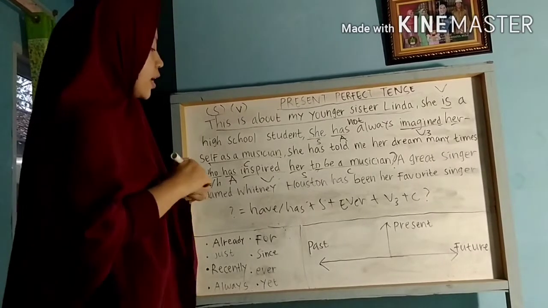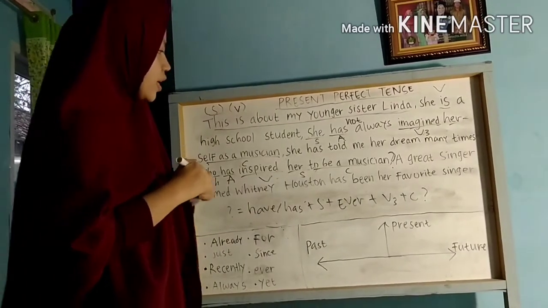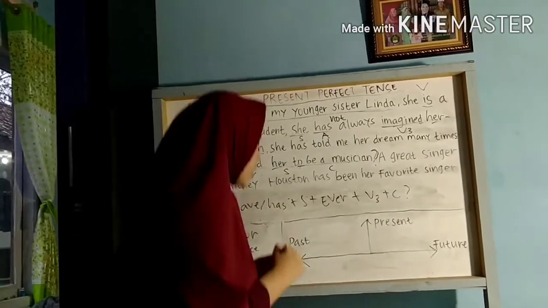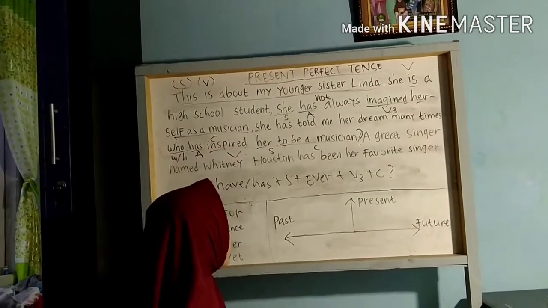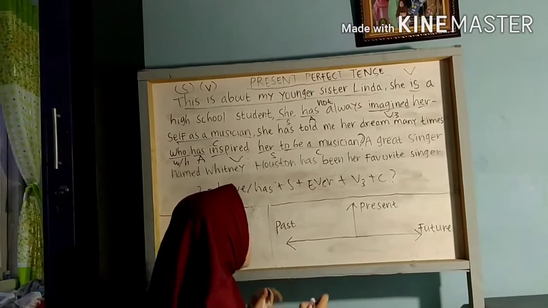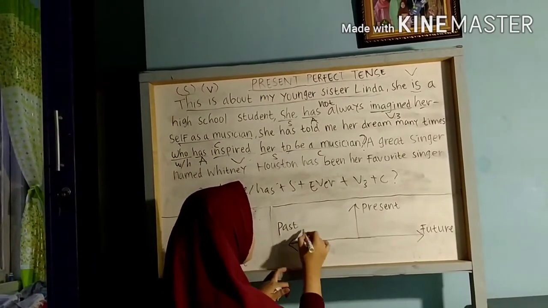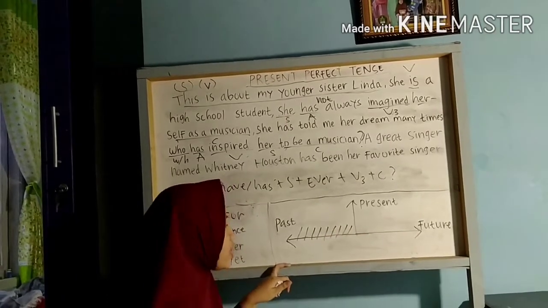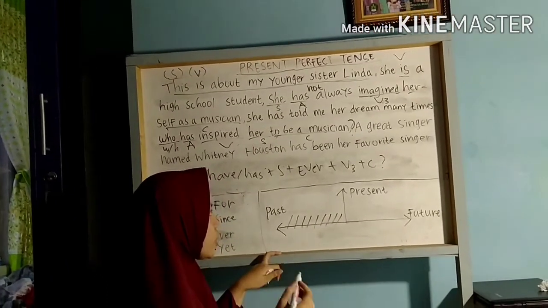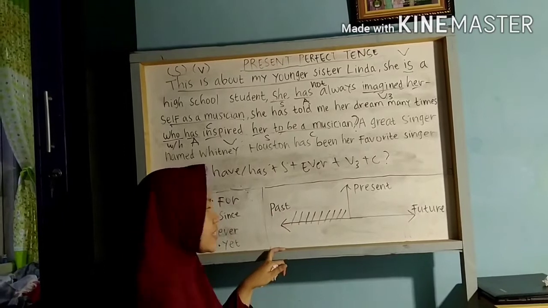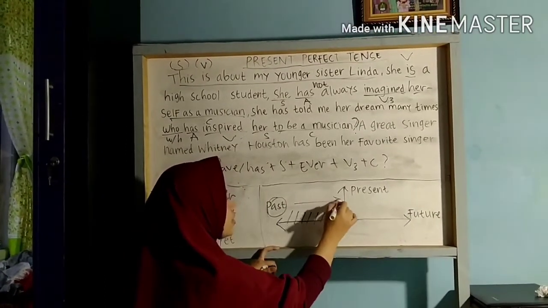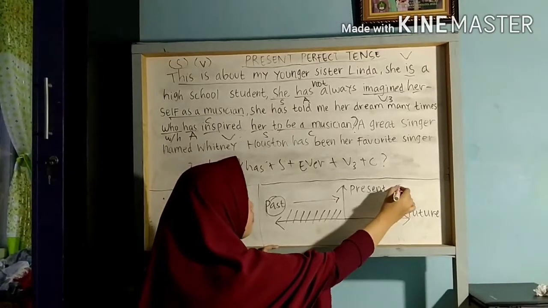And the last, the timeline of present perfect tense. Let's see this. Present perfect tense is in here. As I said before, the action of present perfect tense is in the past but still continues until the present time.